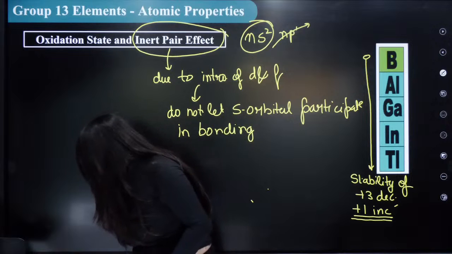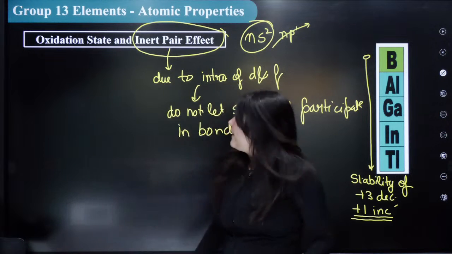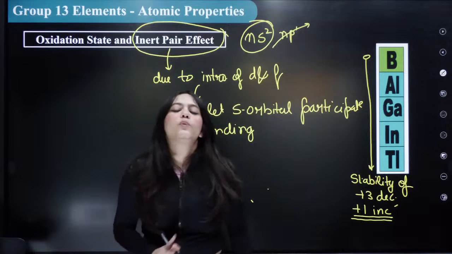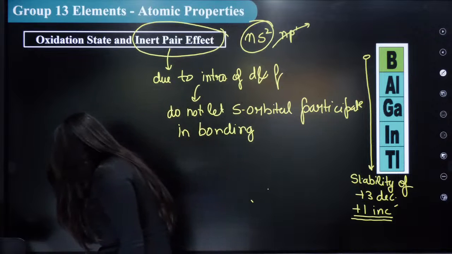Everybody understood this? Okay? Very rarely, aluminium will show the +1 oxidation state. Very, very rarely. Okay?